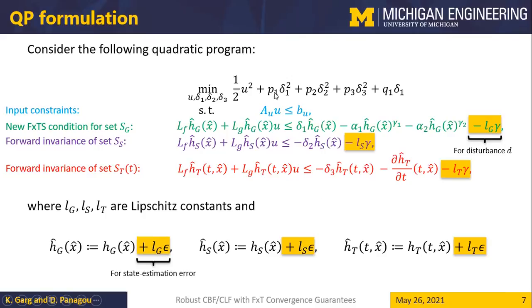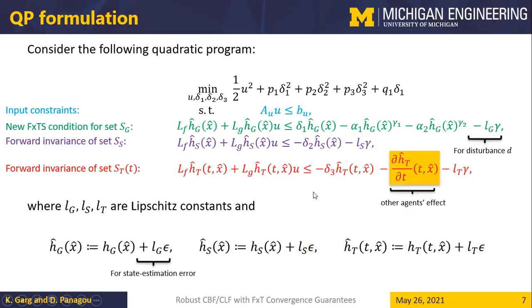All right, so this quadratic program is solved pointwise, and we use x hat in the constraint so that the closed loop control input is defined as a function of x hat. And so we do not need to know the actual state x, and we can define the control input as a function of the estimated state x hat. Let's see how we can use this quadratic program to solve a multi-agent case study.